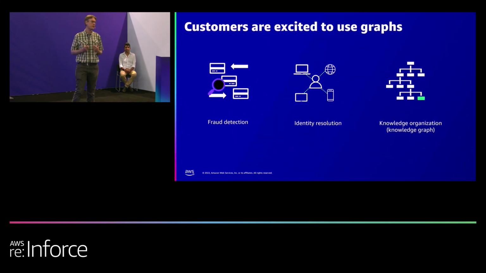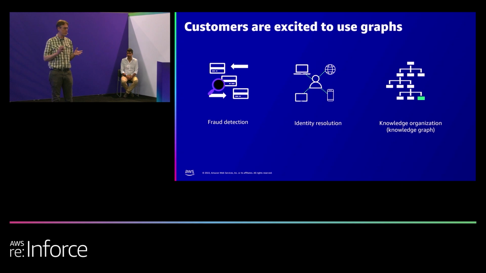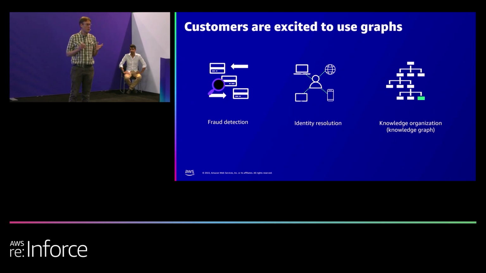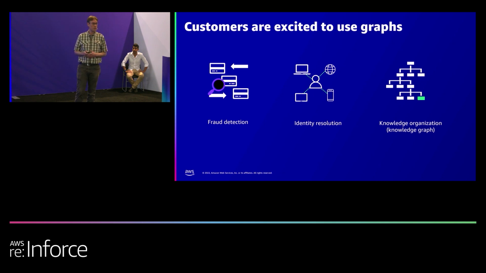Customers are really excited about graphs. Thousands of customers are using Neptune every day. The reason that they're excited about it is because graphs allow you to use the relationships in your data to solve problems in different ways, or to solve problems that you can't solve with other techniques. The range of graph applications is very broad. Everything from things that you might expect, like fraud, identity resolution use cases, to organizing information, to life sciences kinds of applications.